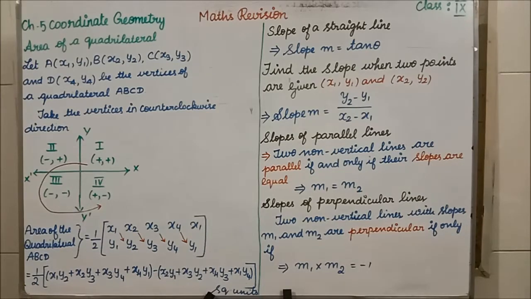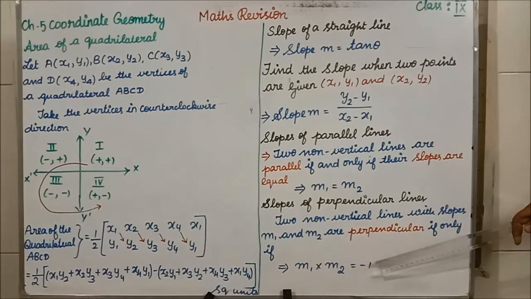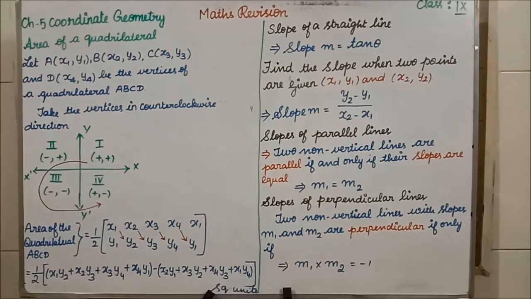Then the next one is slopes of perpendicular lines. Two non-vertical lines with slopes m1 and m2 are perpendicular means if you multiply both the slopes, we have to get -1, which is m1 into m2 is equal to -1. Clear? Clear, students, what we have seen so far?